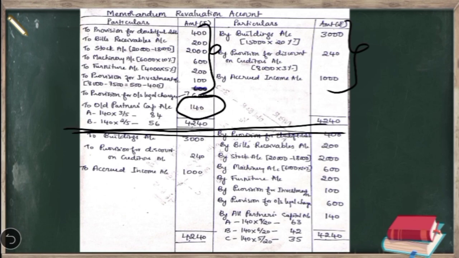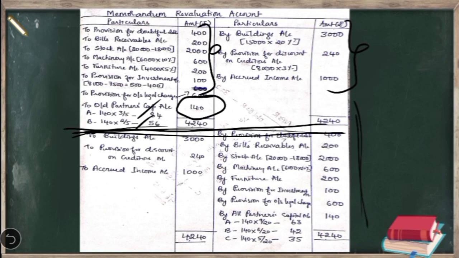This profit on revaluation should be transferred to only old partners capital account in the old profit sharing ratio, that is 3:2. So to A's account we are transferring 84 rupees and to B's account we are transferring 56 rupees. Okay. After this we are going to continue with the second section. Don't put a line here. I have just differentiated what is first section and second section. We are going to just continue with the second section.